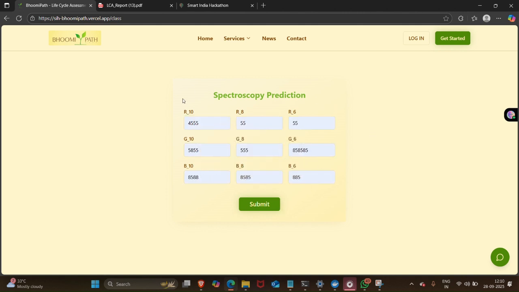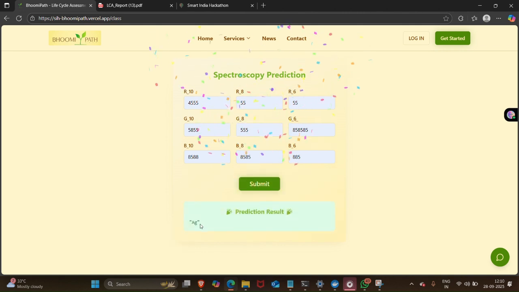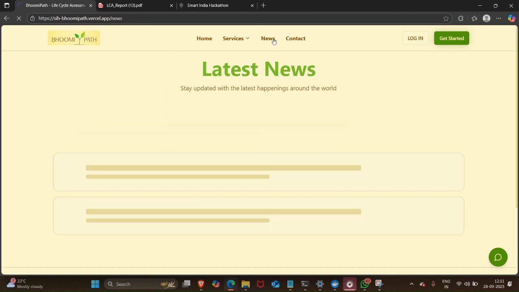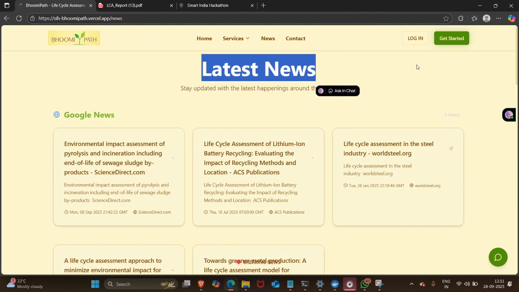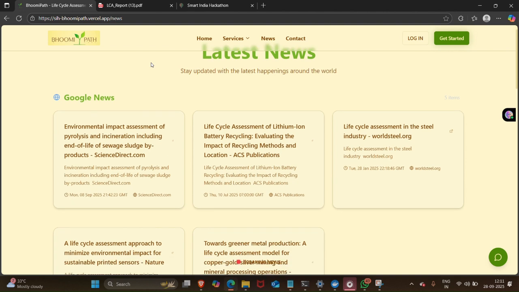These values must be available in the company. Then this will tell that this metal is Ag, sorry, I knew that it was silver. It is silver. Okay. Right now I can move to another section, the news section here.